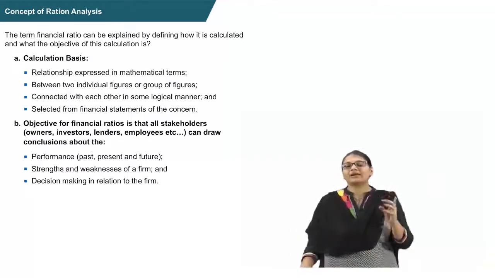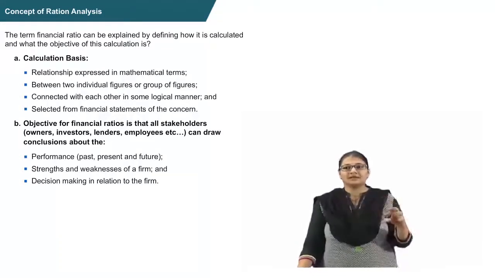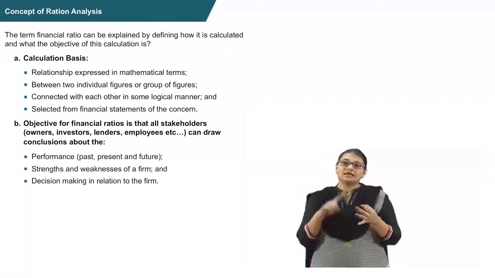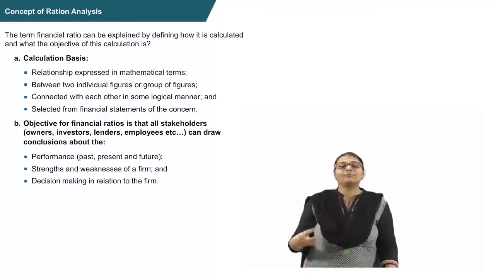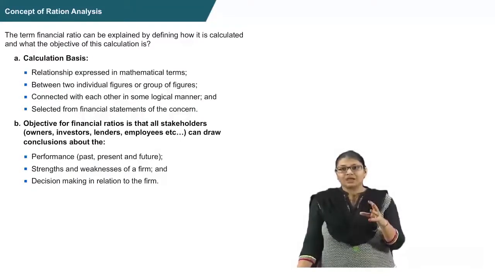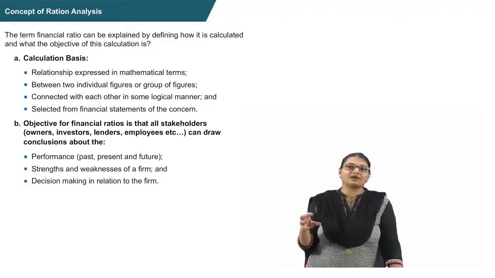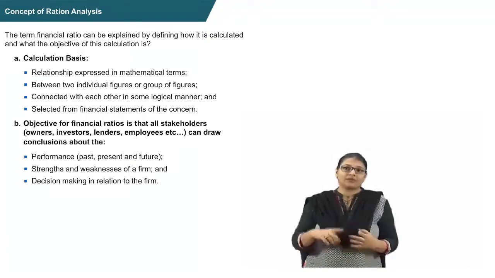The objective of financial ratios is that all stakeholders, and when I say stakeholders, here it means owners, investors, lenders, employees, and such other persons who are related or dependent on the concern, with the help of financial ratios, can draw some conclusions. The conclusions are with regard to the performance of the concern and its strengths and weaknesses, and they can thereby take decisions on the basis of performance, strength, and weakness.